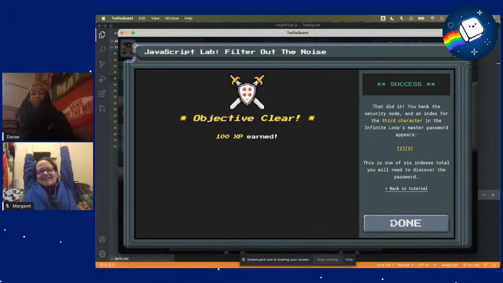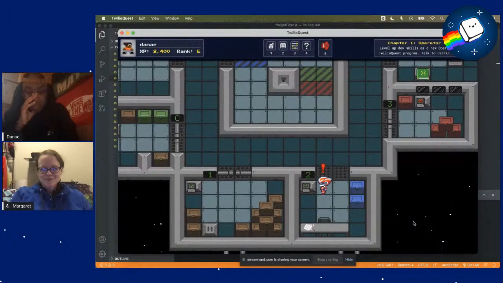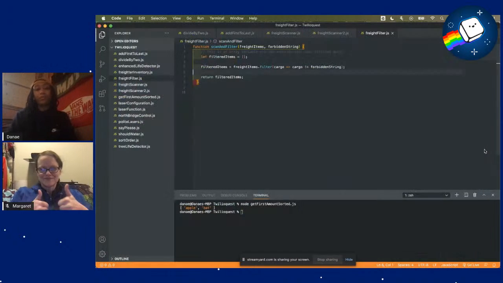Yes, okay. So hack the security node and an index for the third character, and the infinite loop master password appears. So now we have two more. Yeah. So I think we can get through these two and then talk about recursion a little.